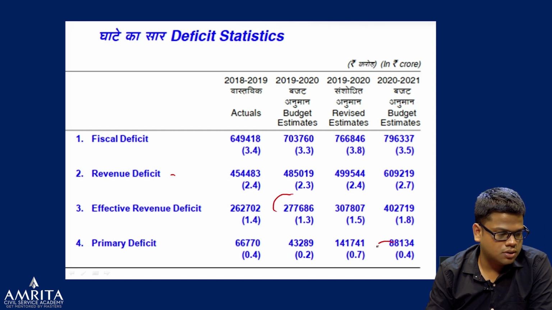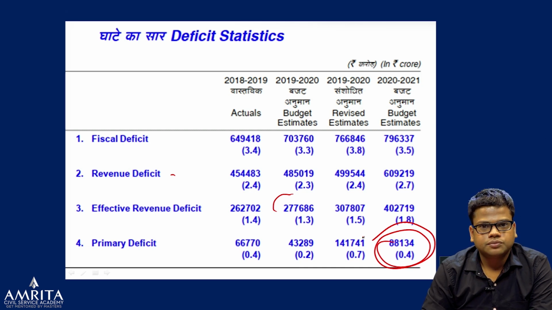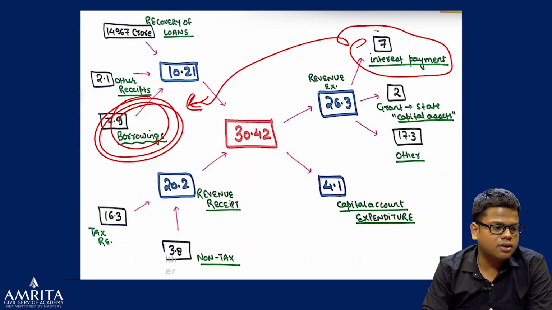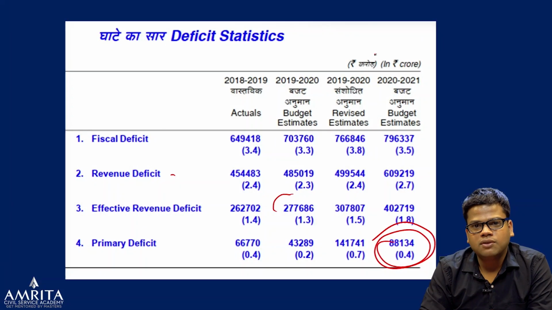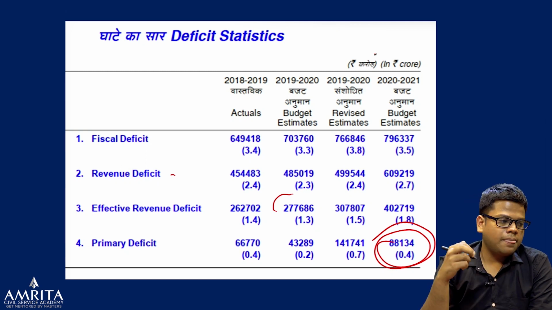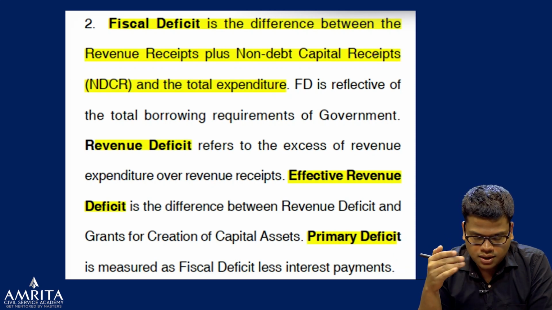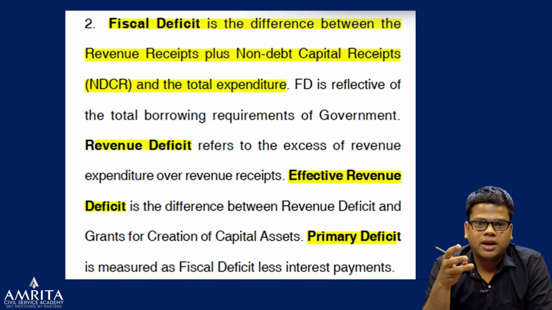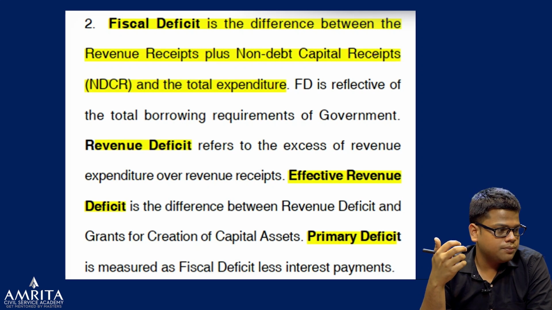this one 88,134, right? Because you can see here from 7.9 is the fiscal deficit and 7.7 is your interest payment, so it will be 0.9 around. So the facts are also pointing to the fact, right? So if you read your budget from this perspective, having the analysis of the figures right from the budget itself, and when the theory and the practical matches, it gives you a more integrated learning, right?